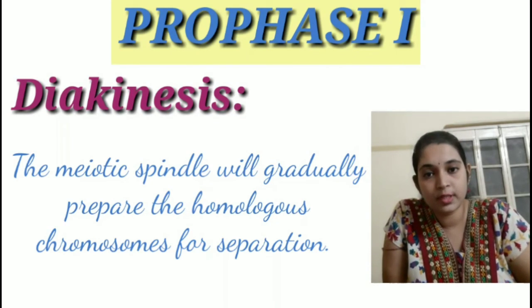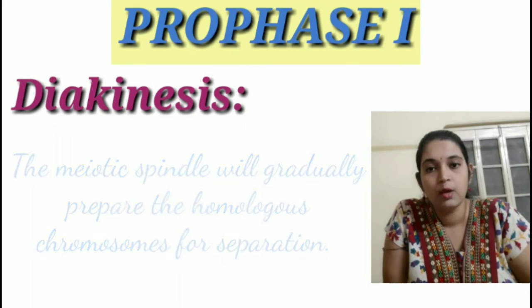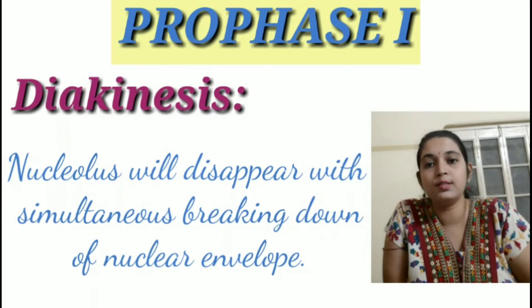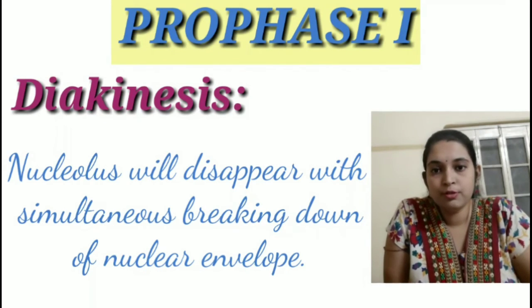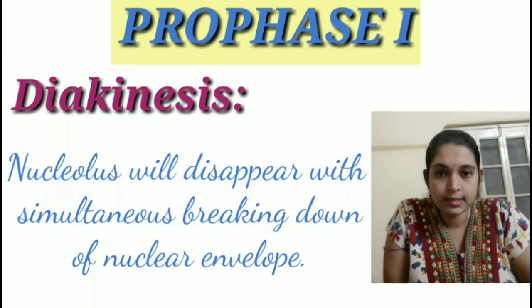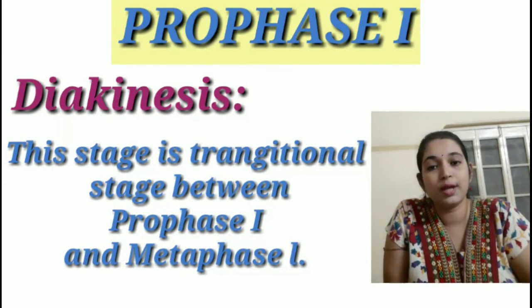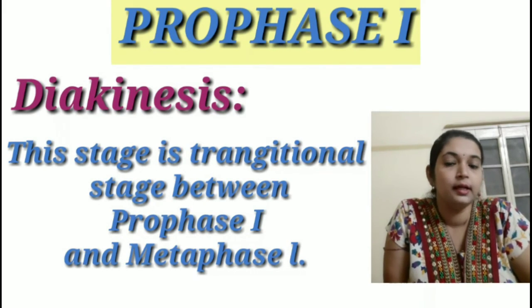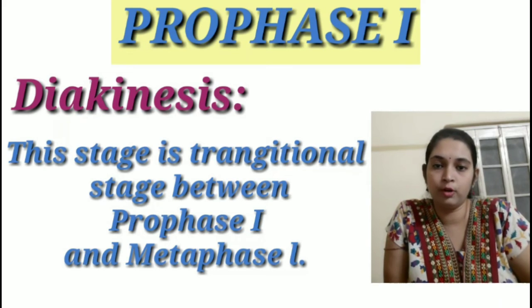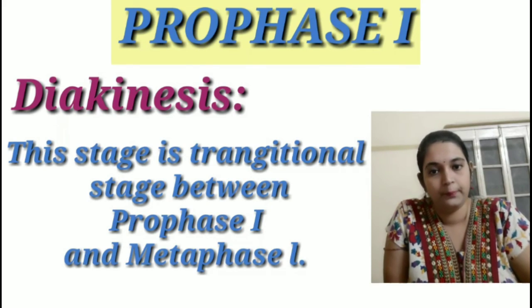As this stage progresses, it gradually comes towards the end, when the nucleolus disappears with the simultaneous breaking down of the nuclear envelope. We need to know that this is the last and final stage of prophase 1, and it marks the transition between prophase 1 and metaphase 1. That is, diakinesis will be gradually followed by metaphase 1 of meiosis 1.